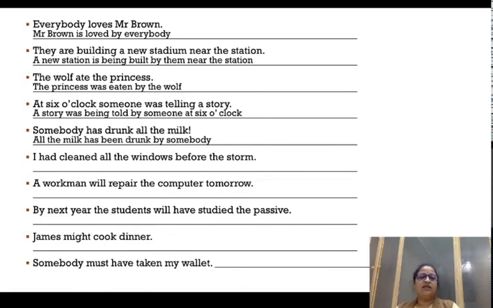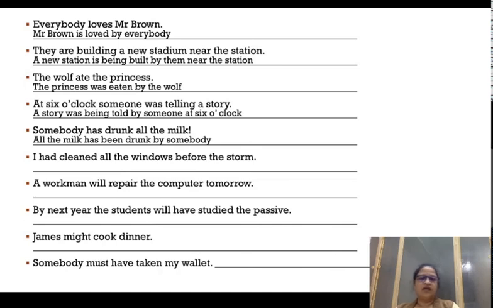I had cleaned all the windows before the storm. Who is the doer of the action? I. And what is the action? Cleaning the windows. And upon which thing is the action being done? It's being done on windows, not on the storm. So I am doing the cleaning action on windows.